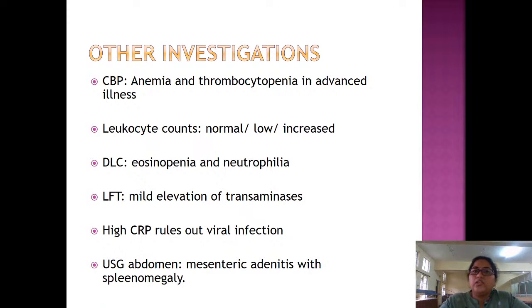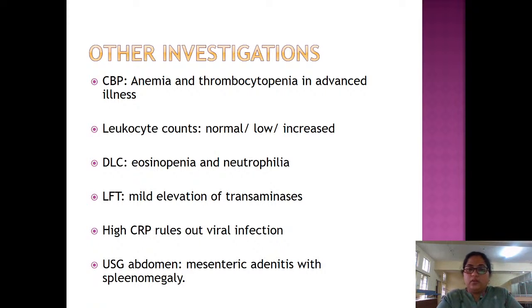Leukocyte counts might be normal, low or increased, so there is no definitive pattern of leukocyte count. In the differential leukocyte count, you might have eosinopenia and neutrophilia. Liver function tests show a mild elevation of transaminases. I already told you that typhoid affects all the organs of the body, but it multiplies in the liver and spleen first. So the liver is also affected, and there will be mild elevation of transaminases.